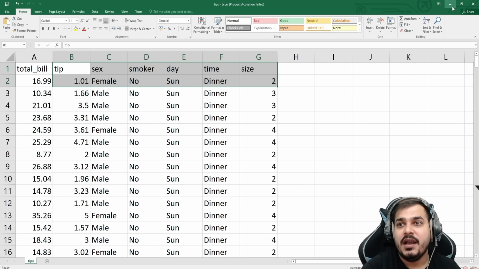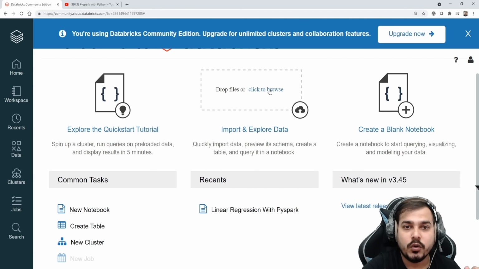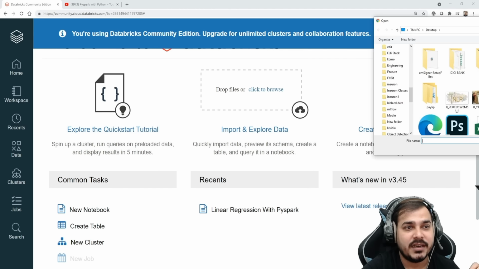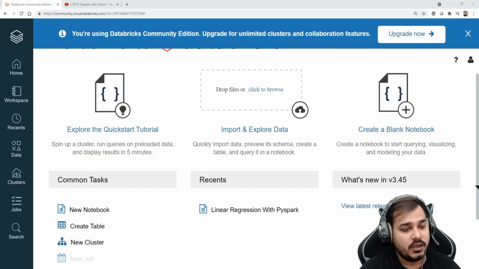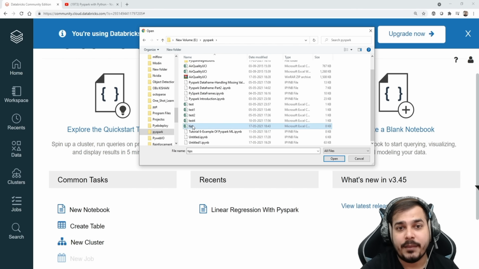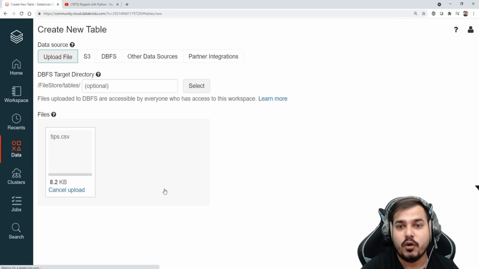So let's proceed. Now first of all, I'm just going to click on browse, and I'm going to upload this particular data set. I have this data set in my path. So probably I'll also be giving you this data set, so don't worry about it. Let me just quickly upload the data set over here. Okay, PySpark. So here you can see that this is my data set which I'm uploading, tips. So let me open it.